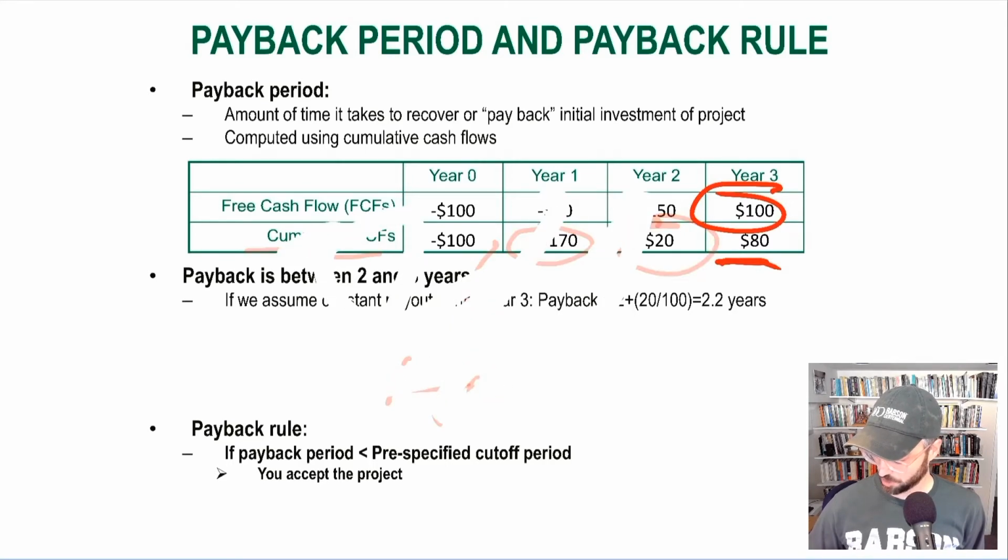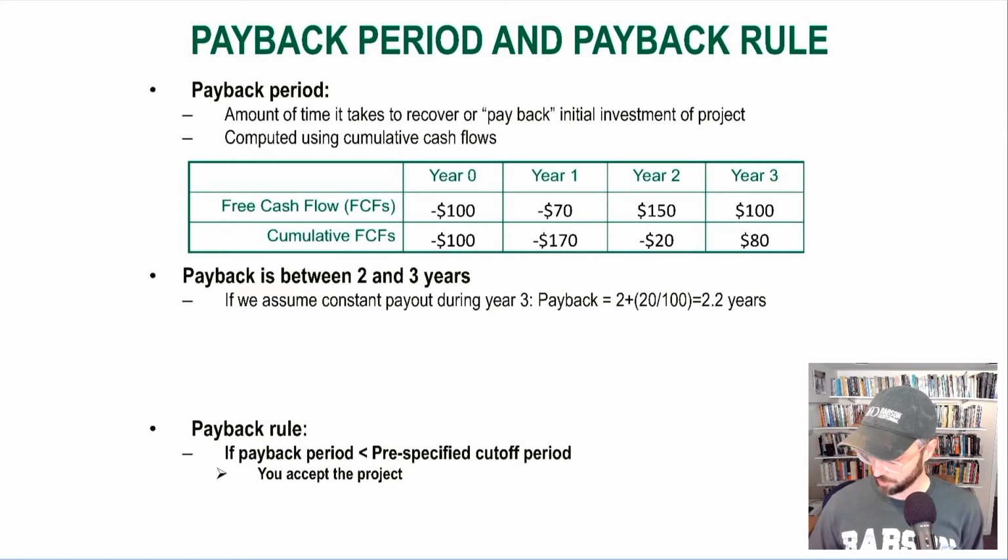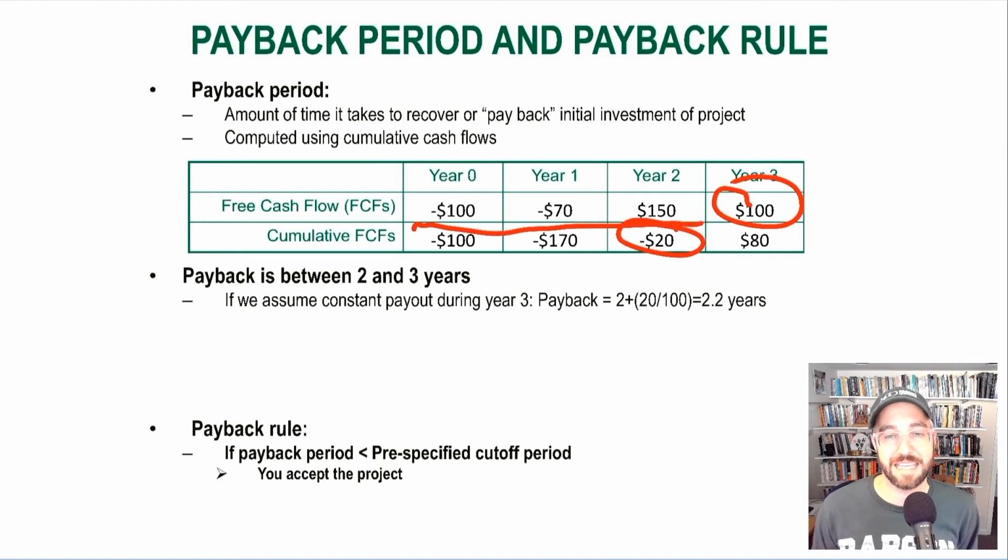And again, if we wanted to do this with mental math, the comparison we just need to make is between the negative $20 million that they are relative to where they started by the end of year 2. We got that by just adding up the year 0, year 1, and year 2 cash flows cumulatively. We're going to compare that with the cash generated in year 3. Given that year 3 generates $100 million and they only need to recover $20 million in order to hit payback, they should only need 20 out of 100, or 1/5 of that third year, to have totally paid back on the project.